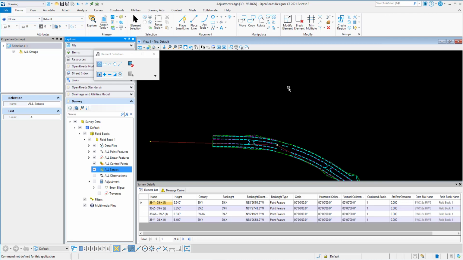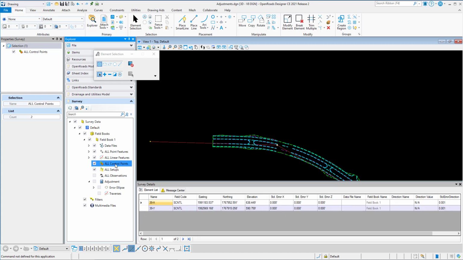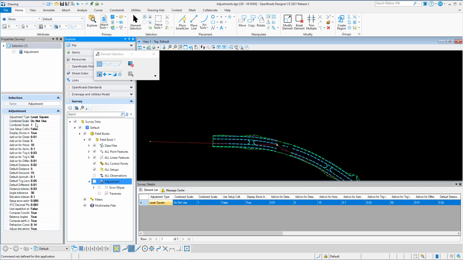To demonstrate this, here is a survey that has 4 setups and a traverse. 2 of those setups are control points. Let's go ahead and change our adjustments by clicking on the adjustment, and then we can change the combined scale factor option to compute global using control points. This will reprocess the survey and compute the global scale factor based on the control points.